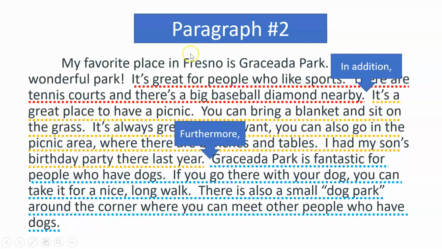So just for example, I could say it's great for people who like sports. There are tennis courts and there's a big baseball diamond nearby. In addition, it's a great place to have a picnic. When I get to the end of this idea, I had my son's birthday party last year. Furthermore, Grace Ada Park is fantastic for people who like dogs. So that will solve the problem. There's more than one correct answer here. You can put any transition word here and any transition word here. It's your choice.